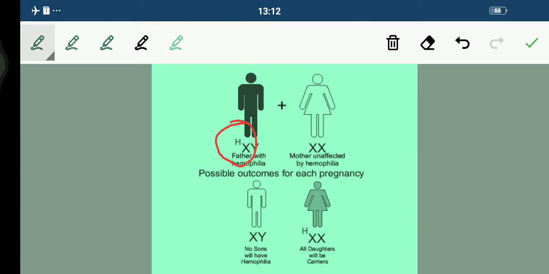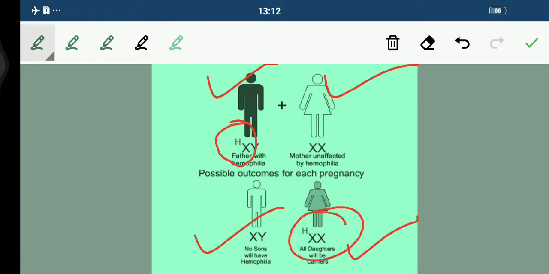Two sex chromosomes are there, students: XY in male and XX in female. So the mother is unaffected by hemophilia. Possible outcomes for the progeny will be that no son will have hemophilia, and all daughters will be carriers, that is XH and X.